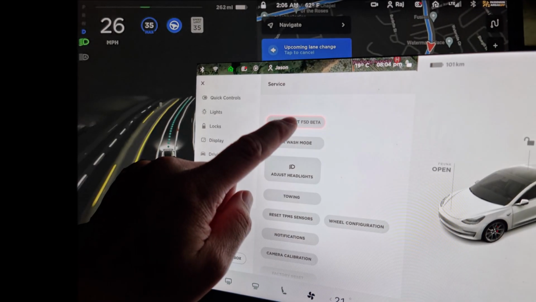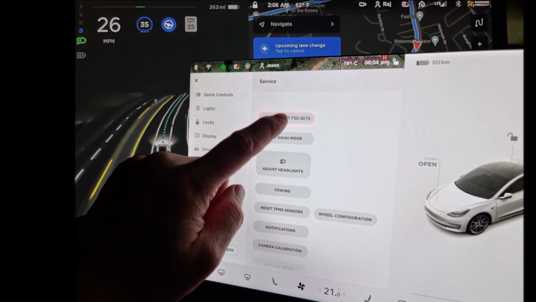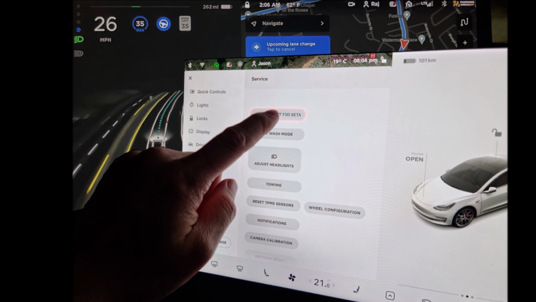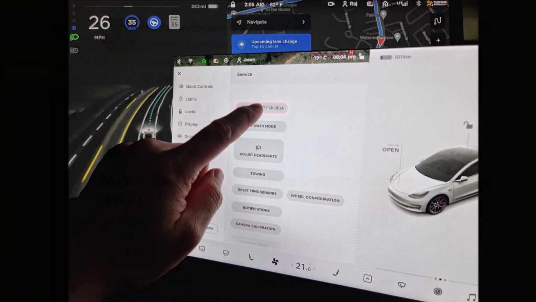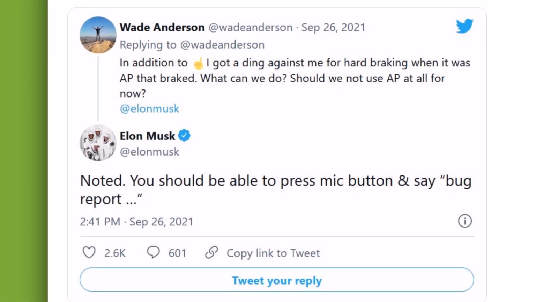Elon Musk shows how to do a bug report in Tesla with a mic button. "You should be able to press the mic button and say 'bug report,'" Elon Musk tweeted on Sunday, in response to users reporting issues with the FSD.